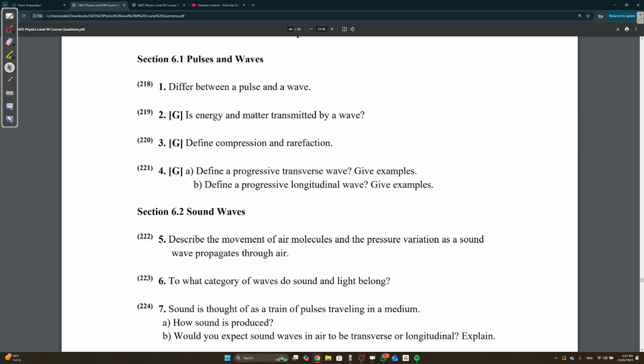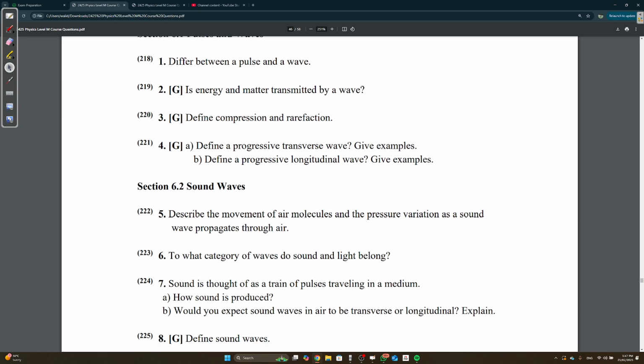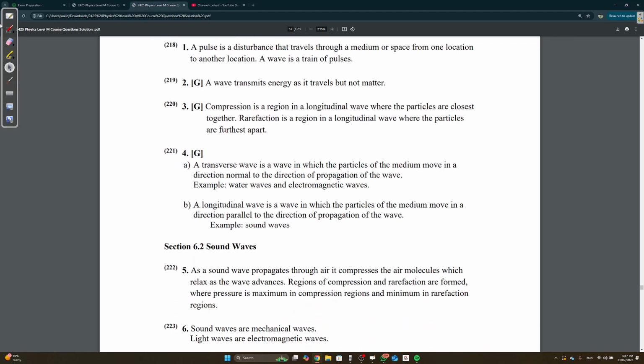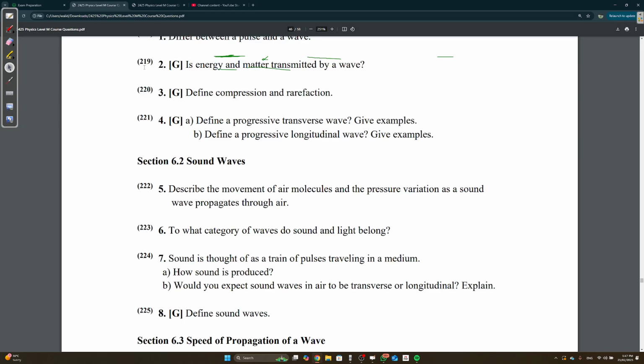Is energy and matter transmitted by a wave? We know energy is transmitted but not matter. A wave transmits energy but not matter. Define compression and rarefaction. In longitudinal waves, when particles are close together you get compression, and when they're far away it's rarefaction.